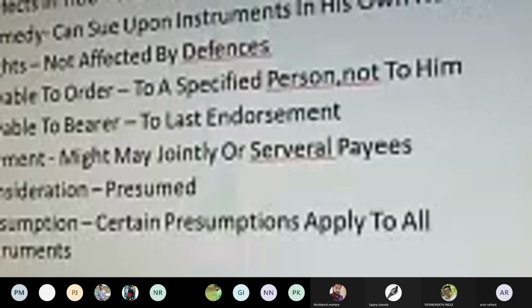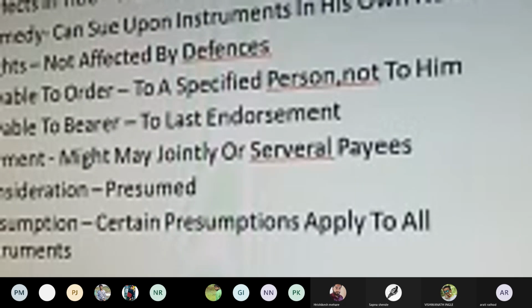Defect in title. Whenever we deal with the concept of the Sale of Goods Act, we identify the title over the goods. Title means specifically the ownership rights for using that instrument. Whenever I say that I have an account in State Bank of India or with Axis Bank, what do I mean? That this account is owned by me and is in my name. That is, the specific account in SBI, having a 15-digit account number, is in the ownership of this particular person.